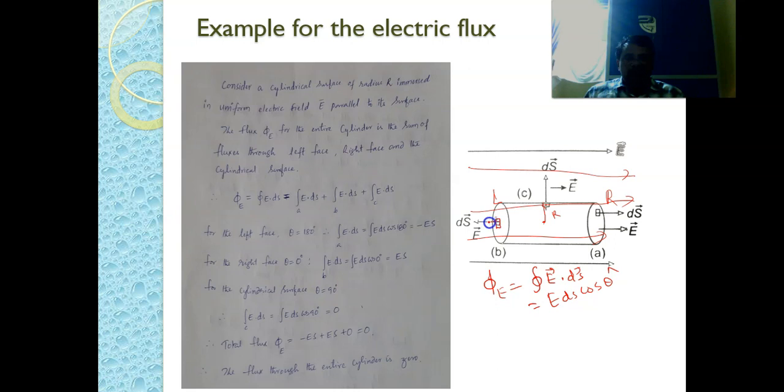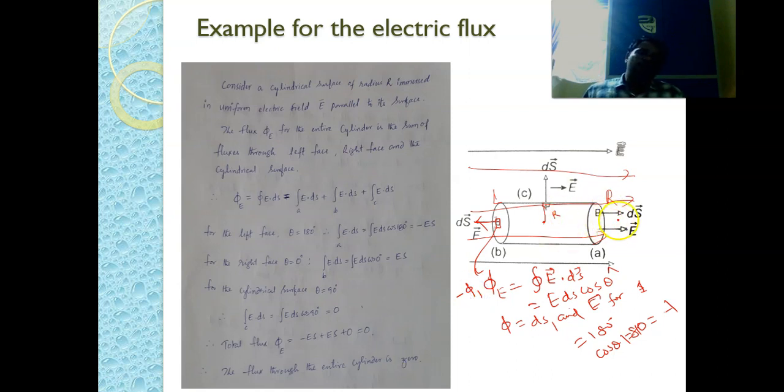For that small element, the area vector dS bar is in this direction, but the electric field vector is in the opposite direction. That means the angle between dS1 or dS and E bar, the electric field, for surface 1 is 180 degrees. That means cos theta is cos 180 degrees, which is minus 1. So the flux for this particular surface is, let us say, minus phi 1.